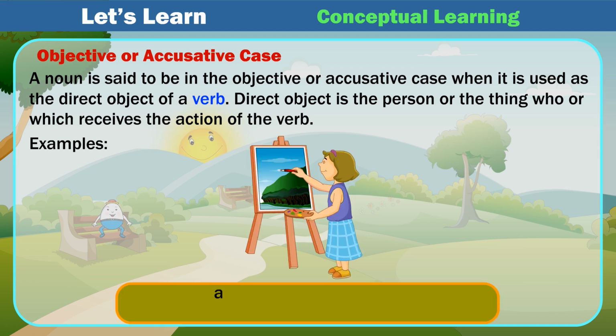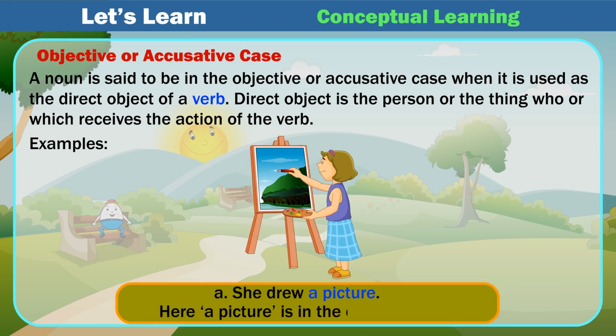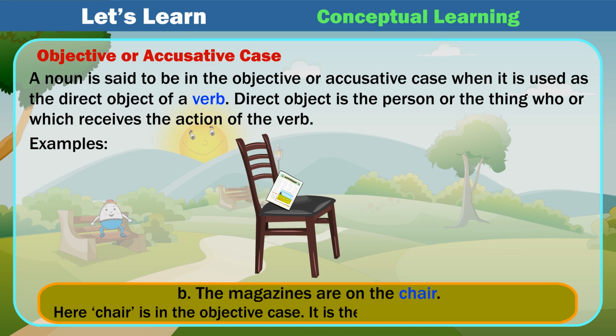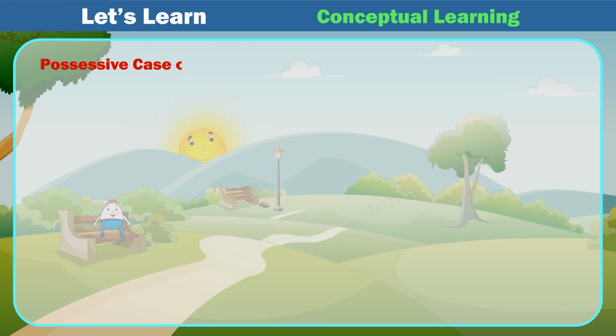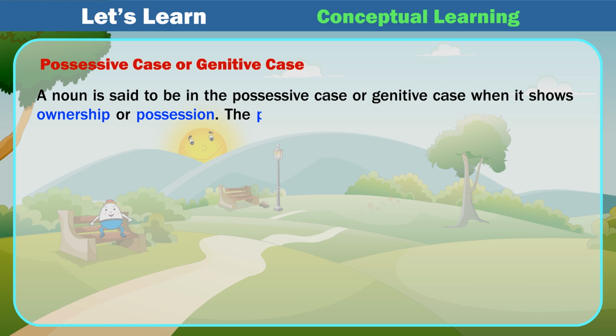Examples: A. She drew a picture. Here, a picture is in the objective case. B. The magazines are on the chair. Here, chair is in the objective case. It is the object of the preposition on. Possessive case or genitive case. A noun is said to be in the possessive case or genitive case when it shows ownership or possession.